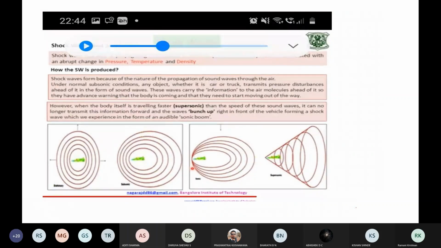Under normal conditions, a car or truck produces a disturbance and sound waves are produced. But if there is a sudden disturbance, sound waves will be converted to shock waves. And if any body is traveling at supersonic speed, shock waves are produced. That is how they are showing it here.